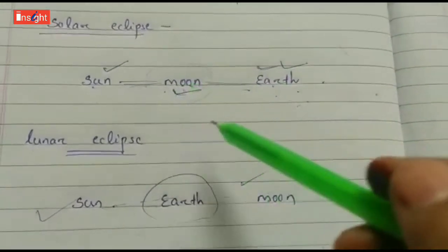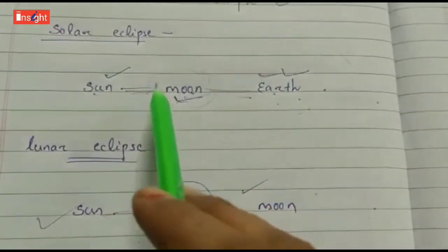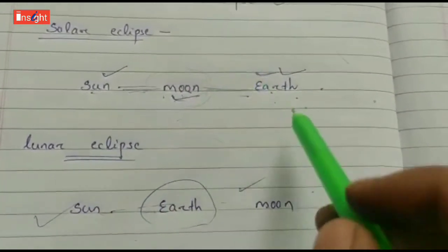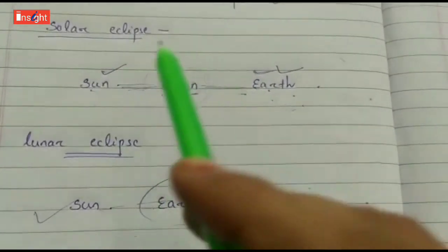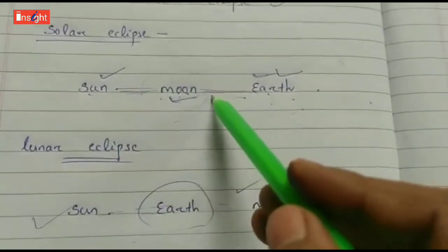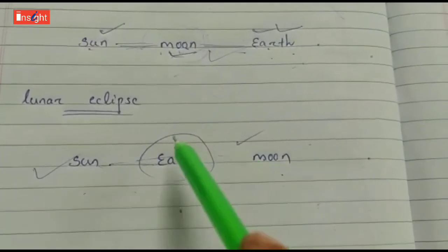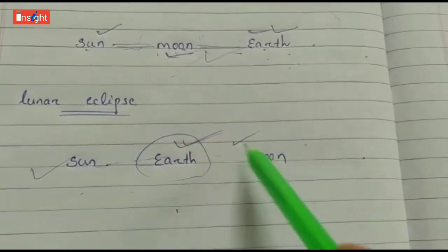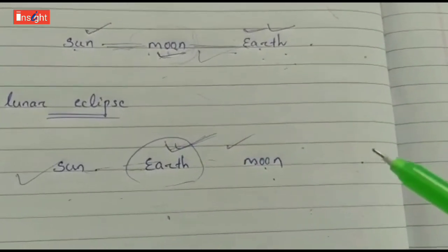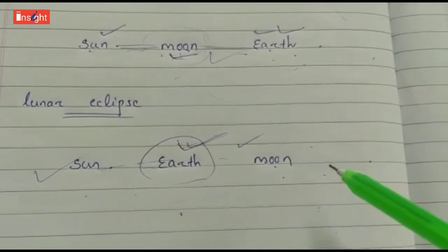When the moon comes in between the sun and the earth, its shadow is formed on the earth, and we see that the sun is getting covered slowly. That is called a solar eclipse. When the earth comes between the sun and the moon, the earth's shadow is formed, and the moon has to pass through the earth's shadow. That time the lunar eclipse takes place.